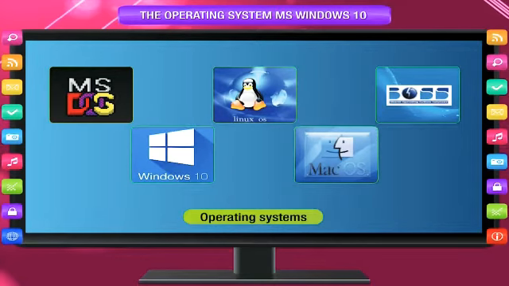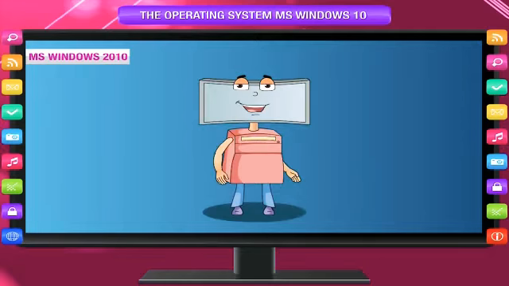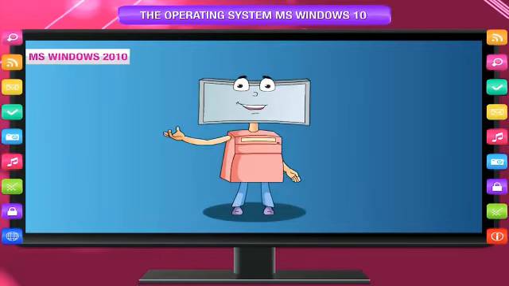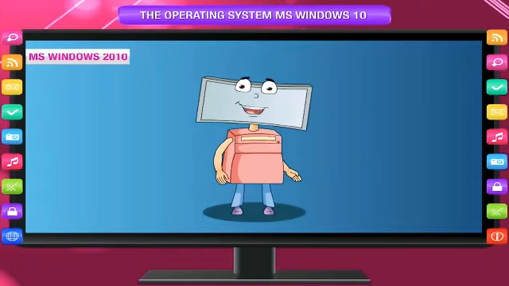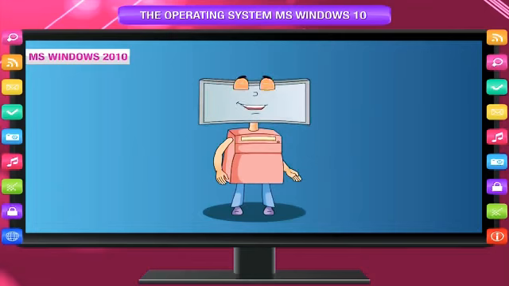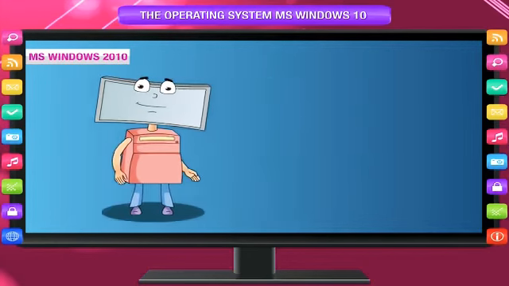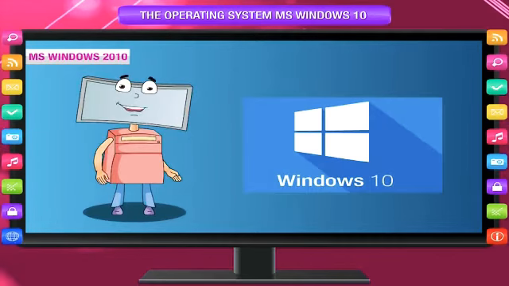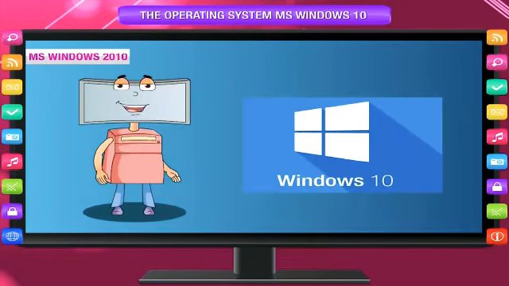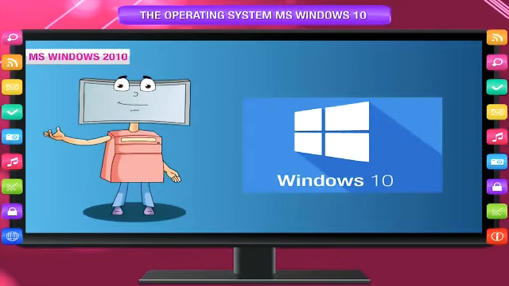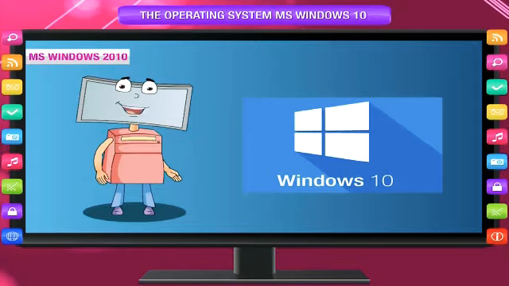However, Windows is the most popular operating system. MS Windows 10. In 1994, Microsoft first introduced an operating environment named Windows in response to the growing interest in graphical user interfaces or GUIs. Windows 10 is the latest and most popularly used version of the Windows operating system, introduced by Microsoft in 2015 for use on personal computer or PC, laptop, and notebook.